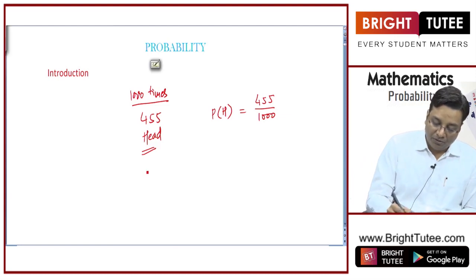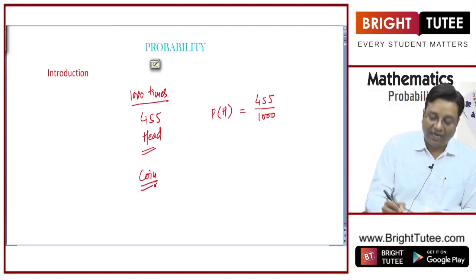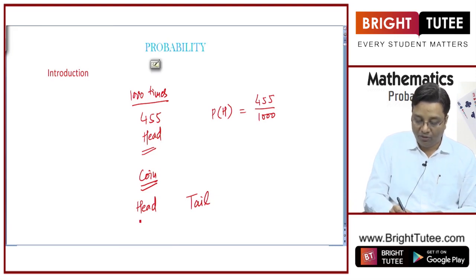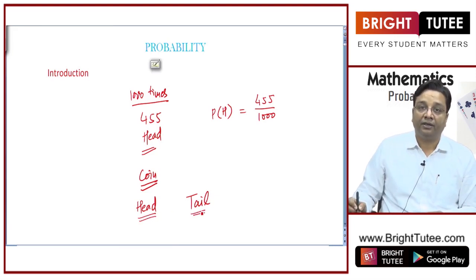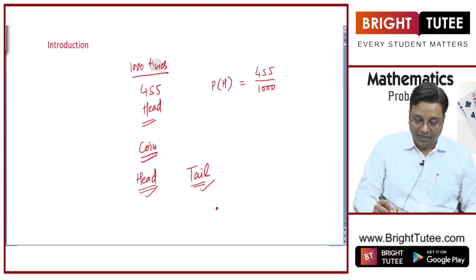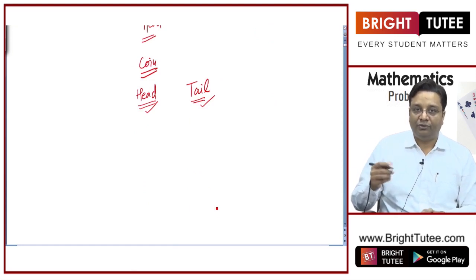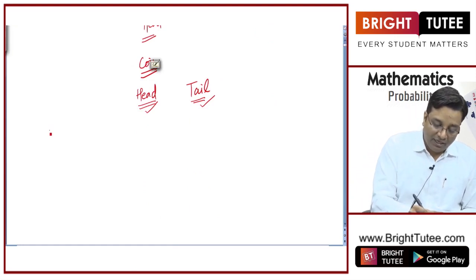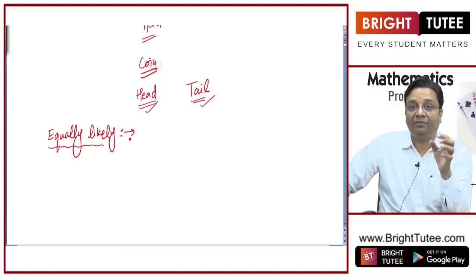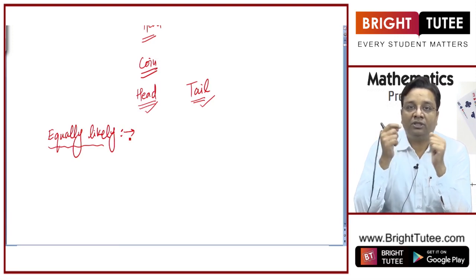Because we know that in a coin, what are the possible outcomes? Either it can give head or it can give tail on the top, right? There are only two possible outcomes here, right? So either head will come or tail will come. Now let me introduce another term for you before discussing the theoretical probability: equally likely outcomes. Equally likely, right? What I am saying here is, what is meant by equally likely is that when you toss a coin,